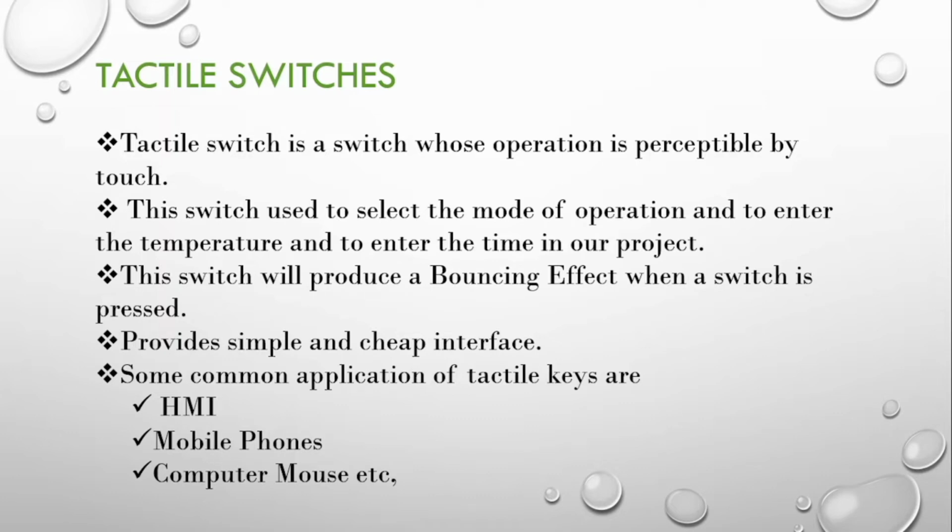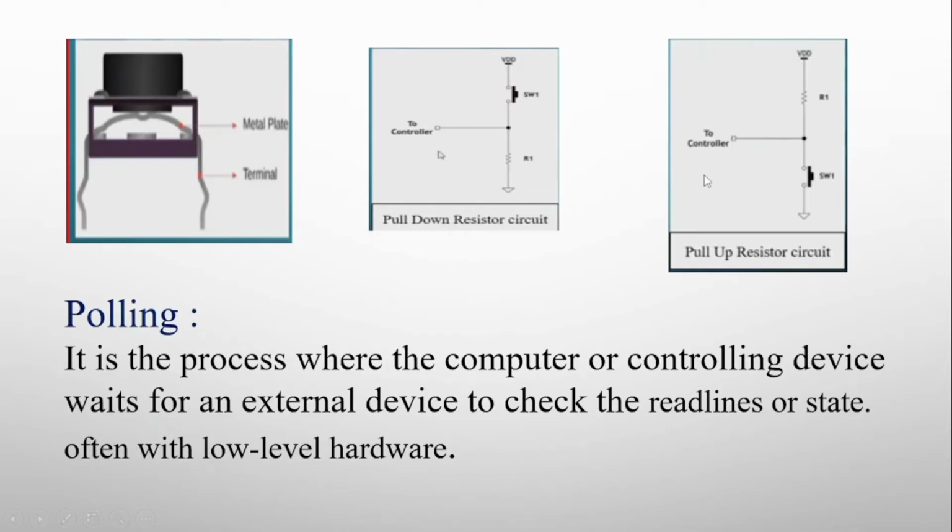So coming back to the project, tactile switches. A tactile switch is a switch whose operation is perceptible by touch. This switch is used to select the mode of operation, to enter the temperature, and to enter the time period in our project. This switch provides a bouncing effect when pressed. It provides a simple and cheap interface. Some common applications of tactile switches are HMI, mobile phones, computers, mouse, etc. These are some images of the tactile switches.